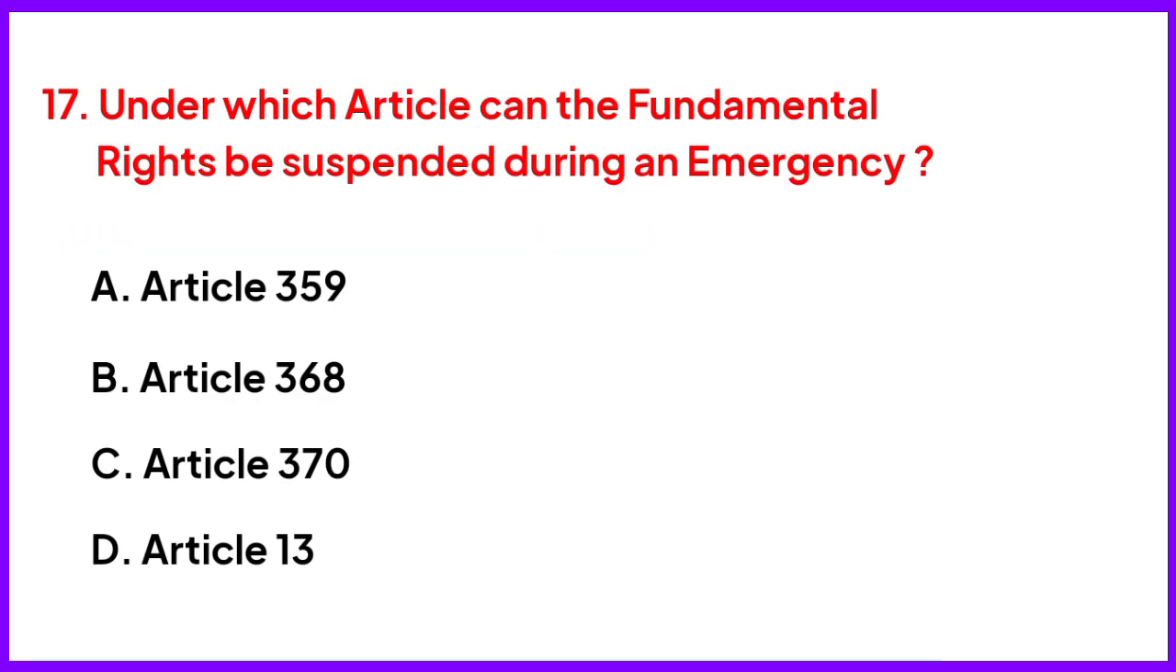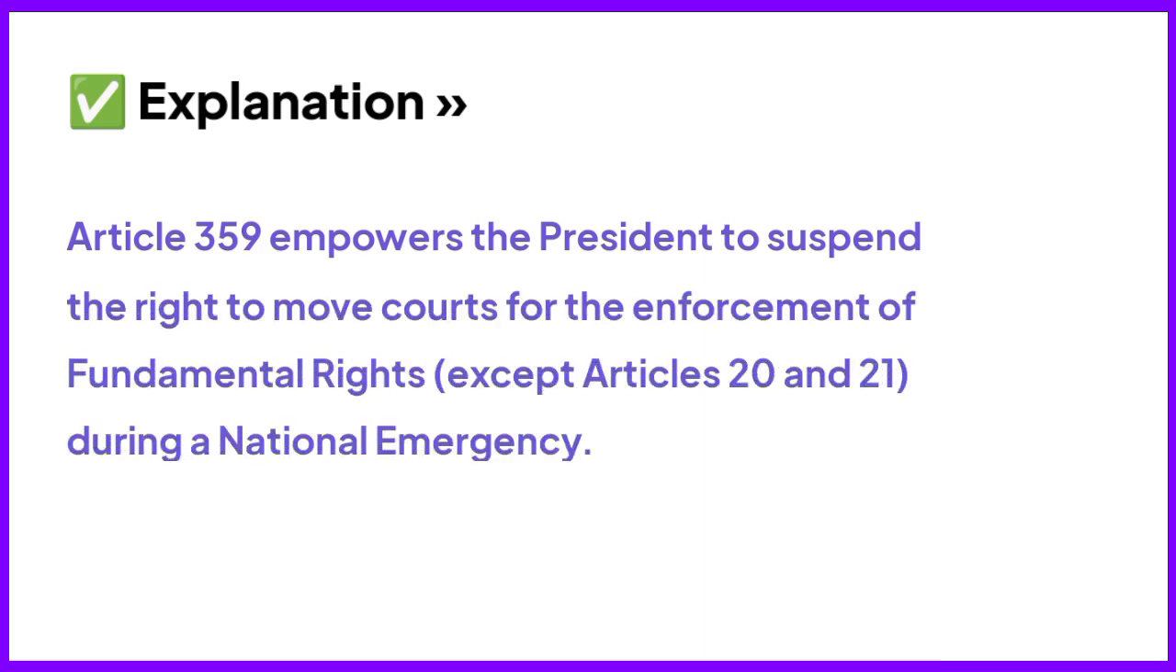Under which article can the fundamental rights be suspended during an emergency? Right answer is option A, Article 359. Article 359 empowers the President to suspend the right to move courts for the enforcement of fundamental rights during a national emergency.